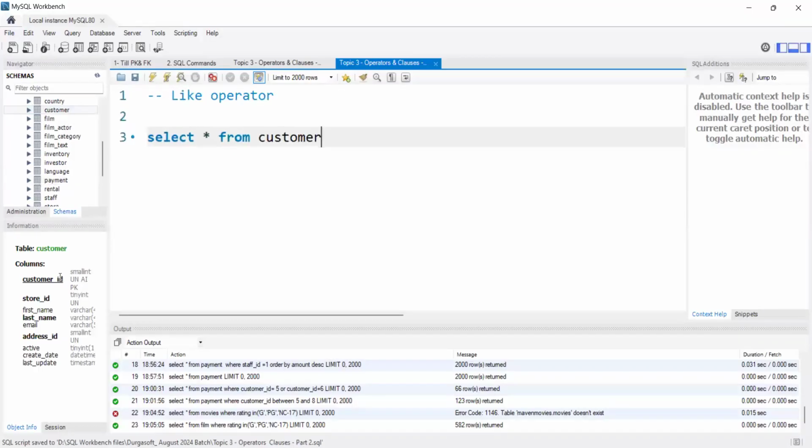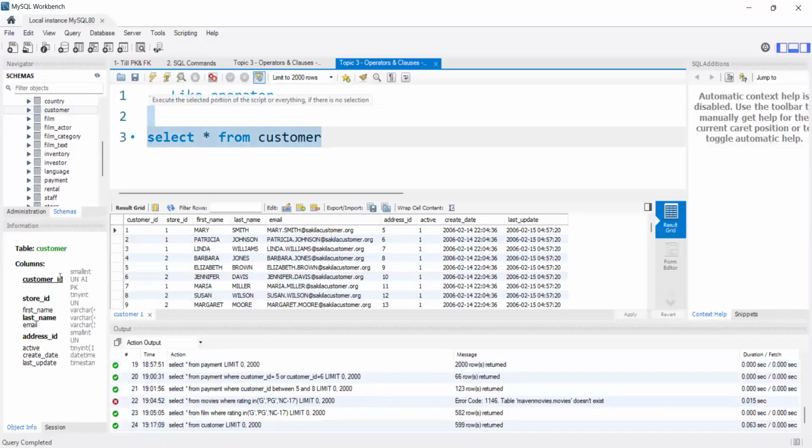I think this is visible for you, right? Select star from customer. See, if you observe here, we have something called as customer table. In that customer table, we have first name, last name. Like this, we have many columns, right? So if I want to display the data whose first name starts with M, we have Mary, we have Maria. Like that, I have many names starting with M letter, right?